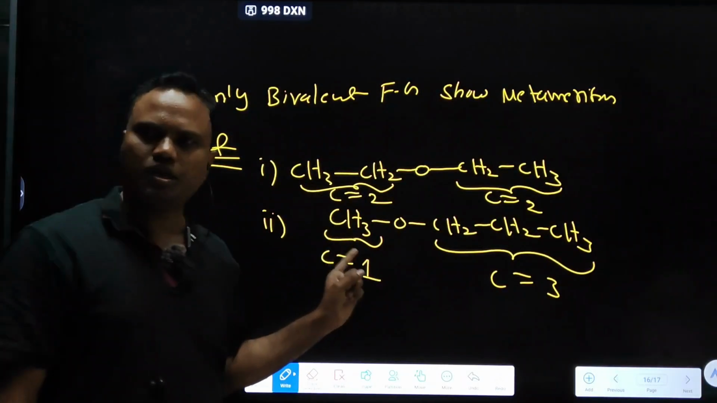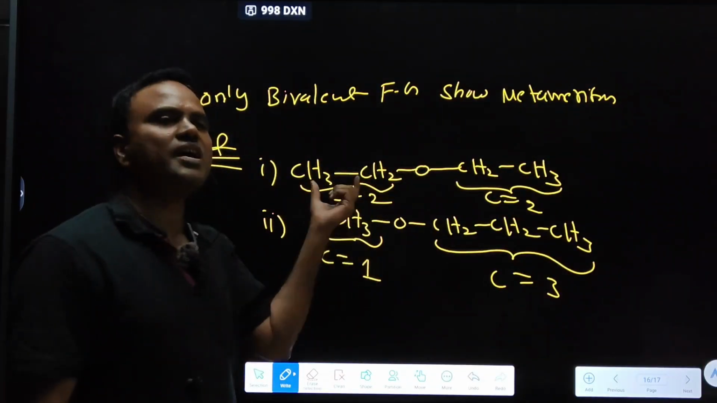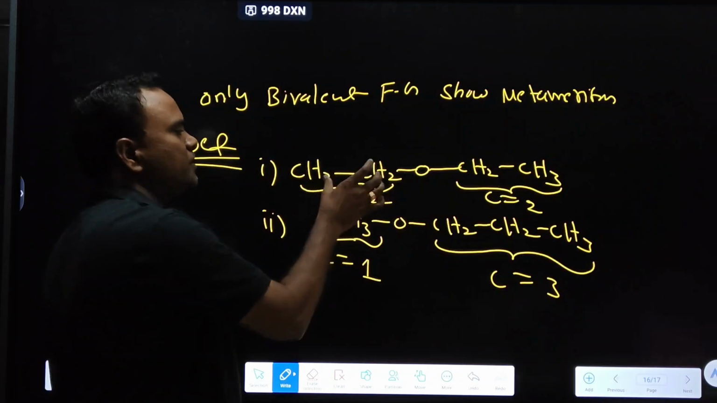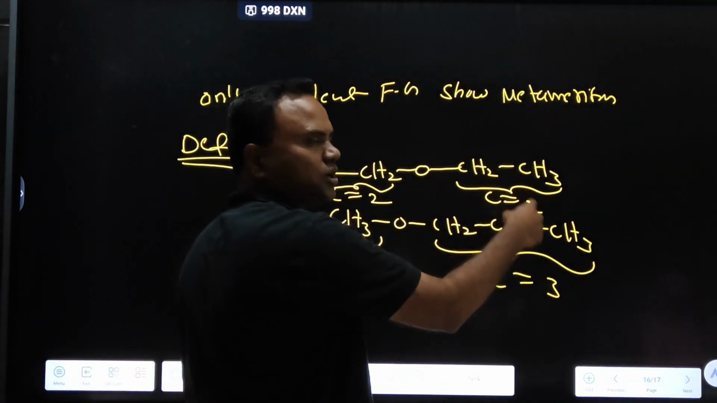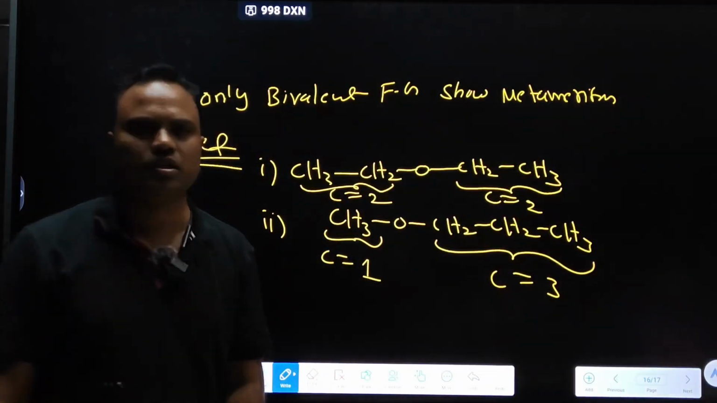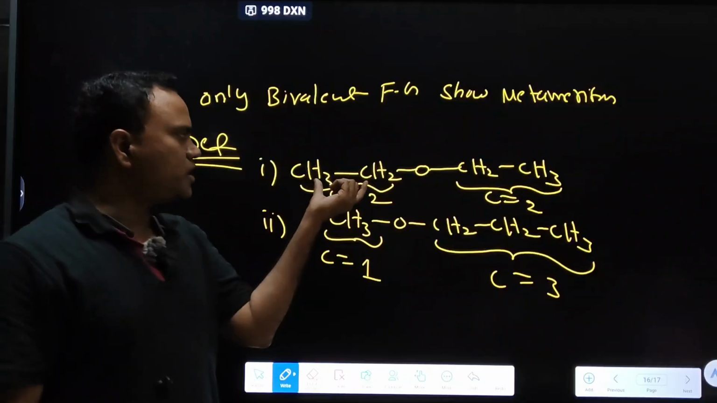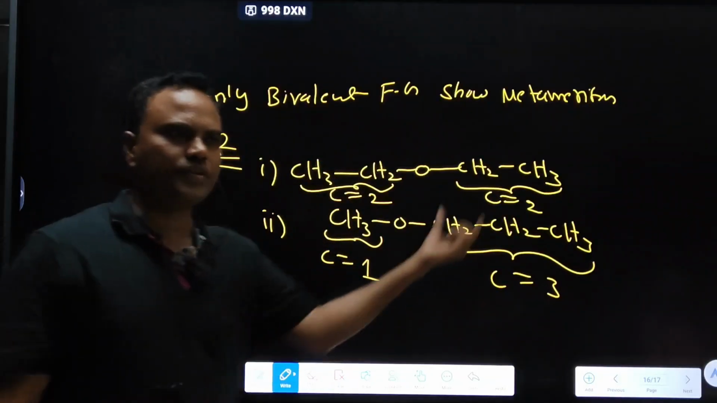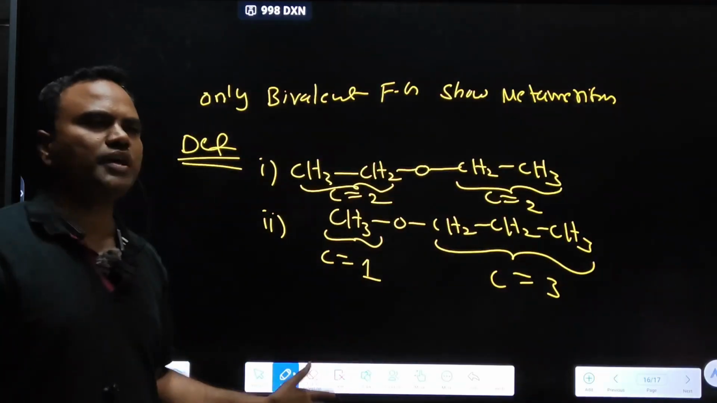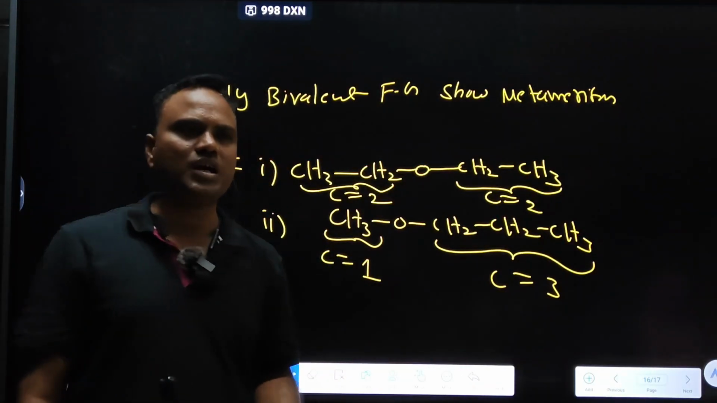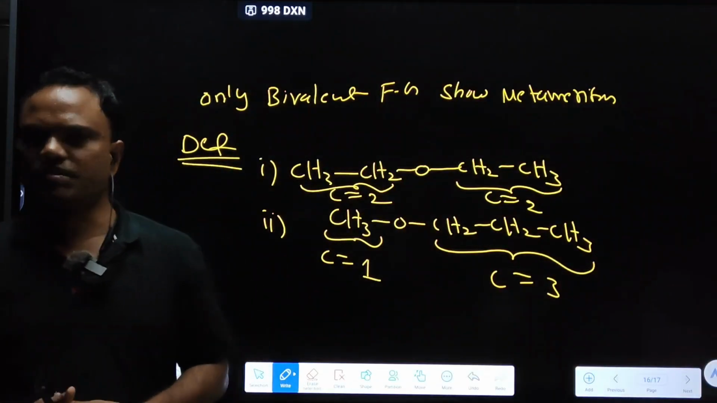Compounds having same molecular formula but differ in number of carbons in the side chains. In this side chain 2 carbons are there, in this side chain 1. In this side chain 2 carbons are there, in this side chain 3 carbons are there. Condition should be satisfied both sides. Difference should be present in the left, difference should be present in the right. Two sides, if number of carbons or structures are different, then they are said to be metamers.